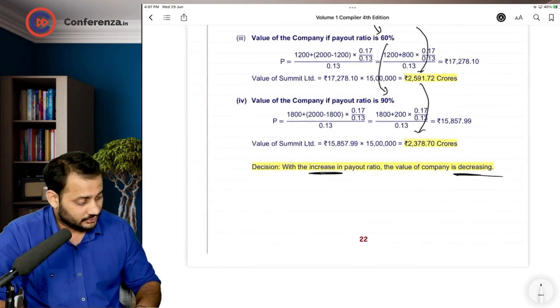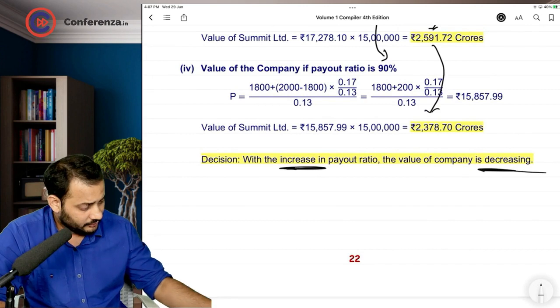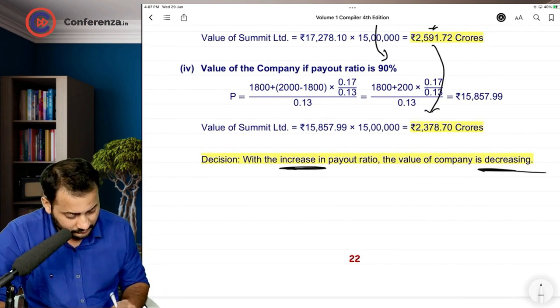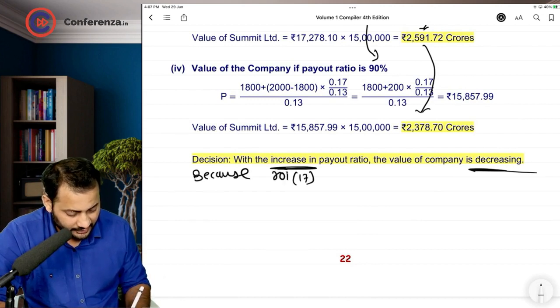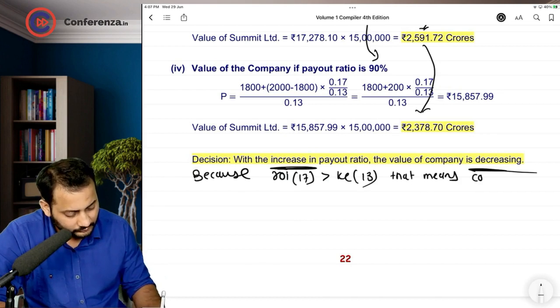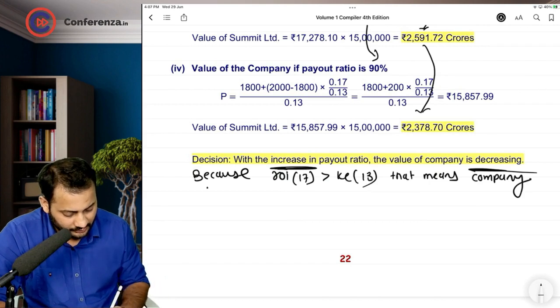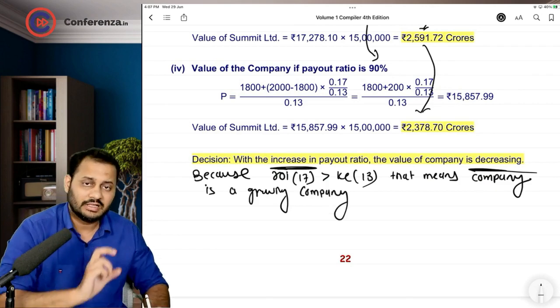Write down couple of things ahead of that also. Take a pen and write it. Because ROI, which is 17%, is greater than cost of equity, which is 13%. That means company is a growing company. Why growing company? Because they are giving you more return than your expectation.